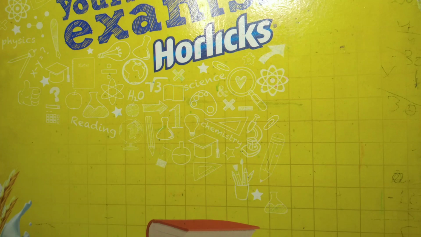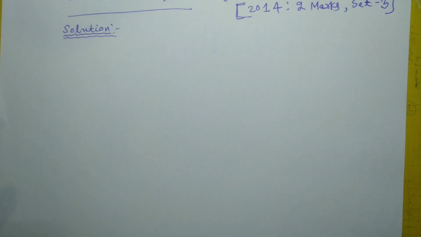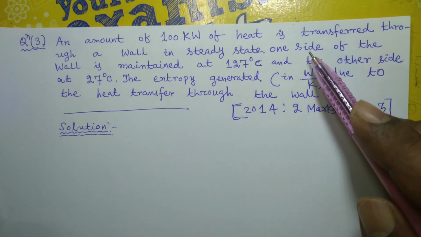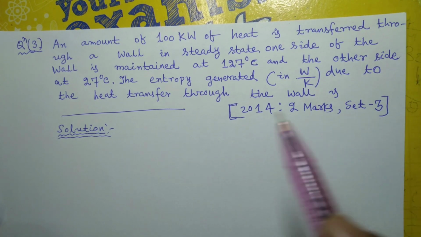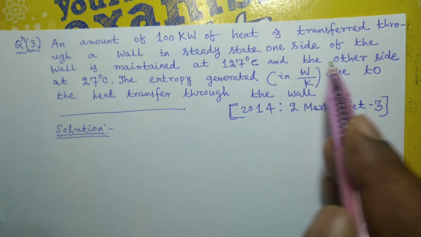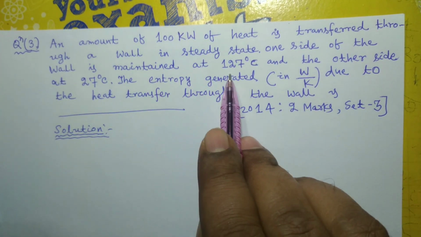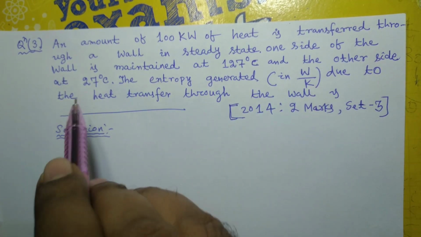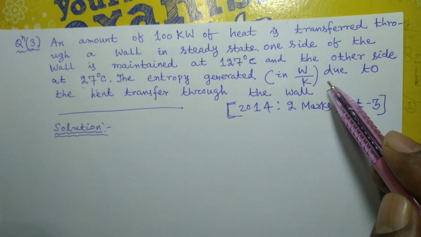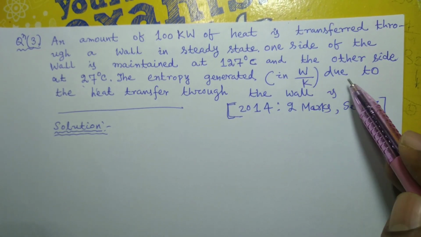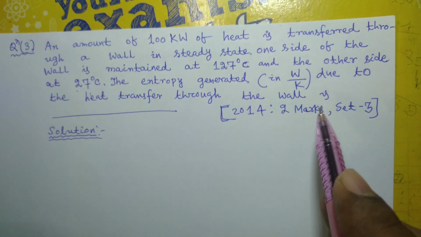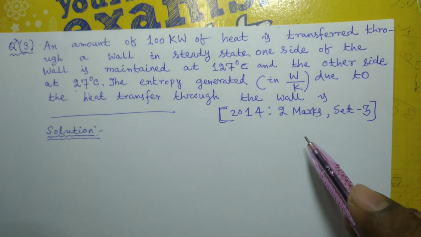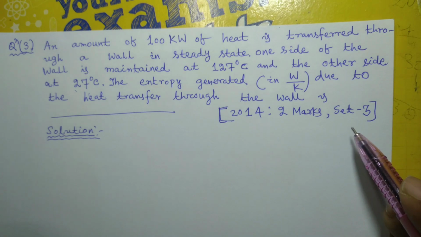Question number 3. An amount of 100 kilowatt of heat is transferred through a wall in steady state. One side of the wall is maintained at 127 degrees Celsius and the other side at 27 degrees Celsius. The entropy generated in watt per Kelvin due to the heat transfer through the wall is to be calculated. It was asked in 2014, 2 marks, in set 3.